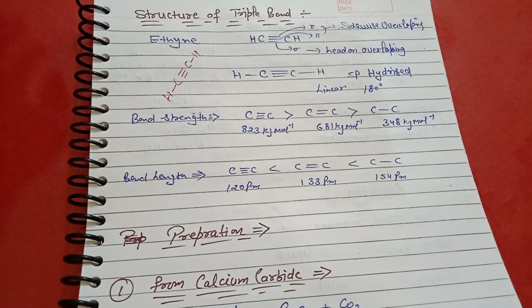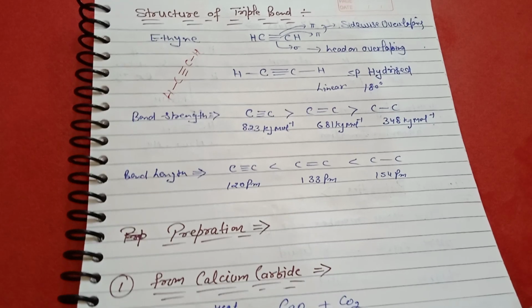So due to the carbon-carbon triple bond, alkyne is sp hybridized. sp hybridization means 50% s character and 50% p character. Due to sp hybridization, alkyne shows a linear structure and the bond angle is 180 degrees.